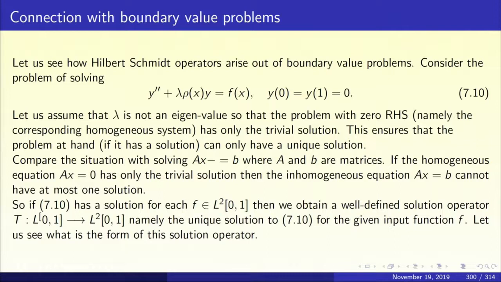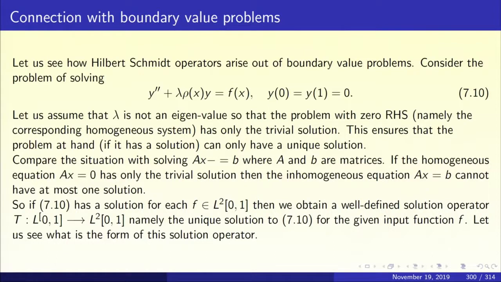We shall find an integral representation for the solution of 7.10, and that integral representation is going to turn out to be a Hilbert-Schmidt operator. It is going to be better than just a Hilbert-Schmidt operator. We will see that presently. When we solve 7.10, think of f of x, the right hand side, as a forcing function.